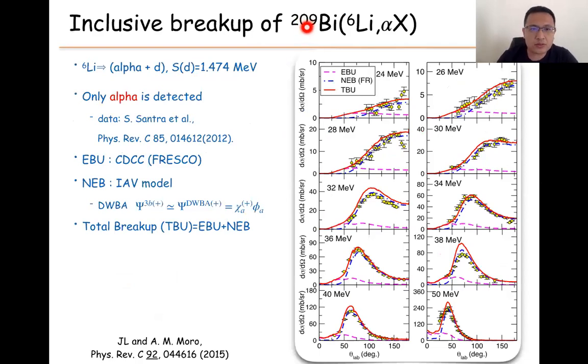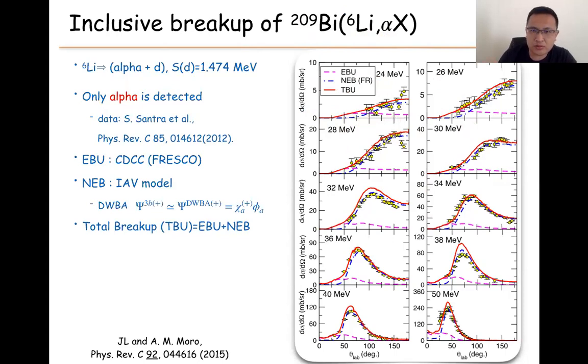For that, we're using a three-body model. In the experiment, only the alpha particle is detected. The data comes from this paper. Here, this is the lithium-6 induced reaction on bismuth for different energies: below the Coulomb barrier, around the Coulomb barrier, and above the Coulomb barrier. This is the cross section of detected alpha particles; they detect inclusive alpha particles at different angles. So this is the cross section as a function of angular distribution.